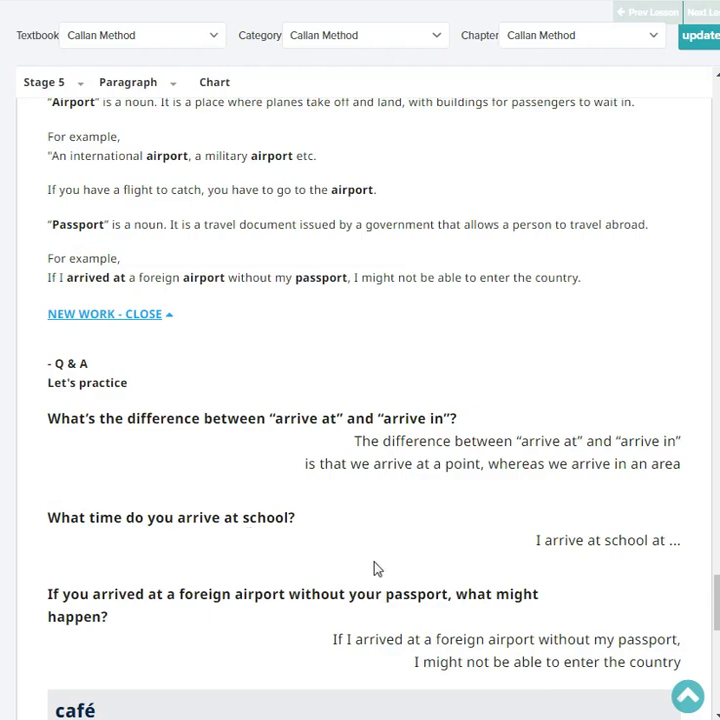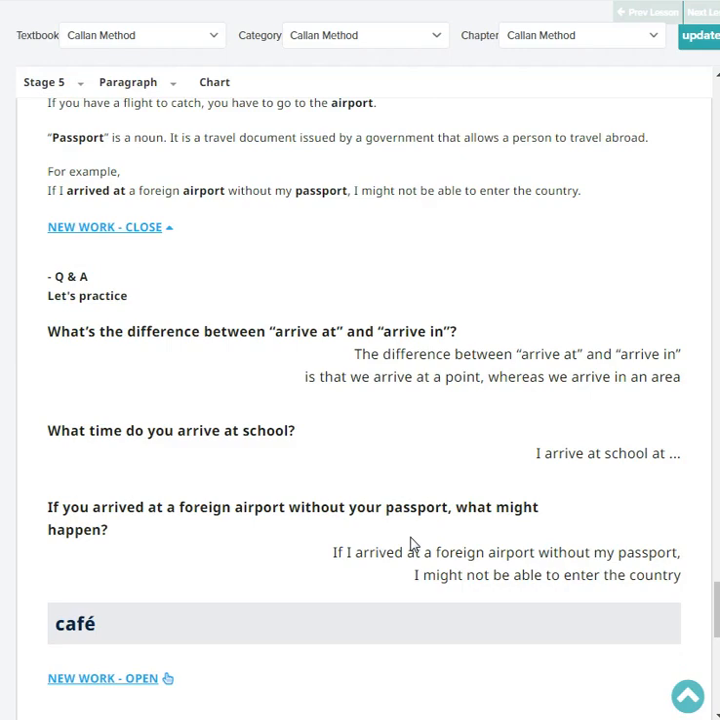What's the difference between arrive at and arrive in? The difference between arrive at and arrive in is that we arrive at a point, whereas we arrive in an area.